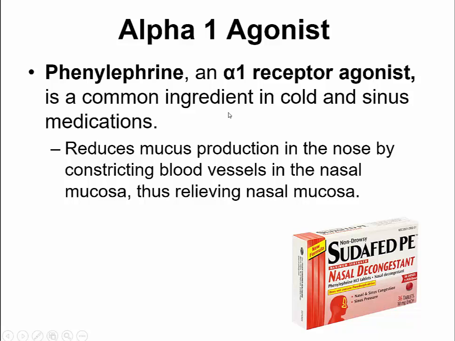Alpha-1 agonists. Phenylephrine is an alpha-1 receptor agonist, and it's a common ingredient in cold and sinus medications. Using phenylephrine reduces mucus production in the nose by constricting the blood vessels in the nasal mucosa, thus relieving the nasal drip that you get. Alpha-1 is found on most arterioles of blood vessels, and so when epinephrine or norepinephrine binds to alpha-1, it's going to cause blood vessels to vasoconstrict. So you take drugs such as phenylephrine, which is an alpha-1 receptor agonist, it causes vasoconstriction, so you don't get as much blood flow to the nasal mucosa, and it reduces those symptoms.